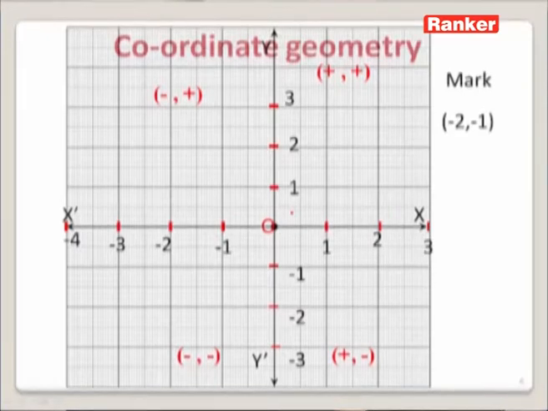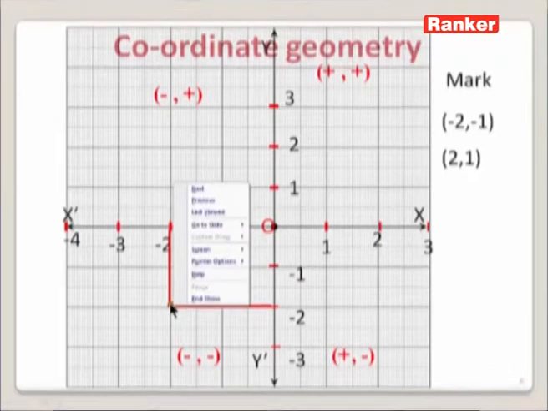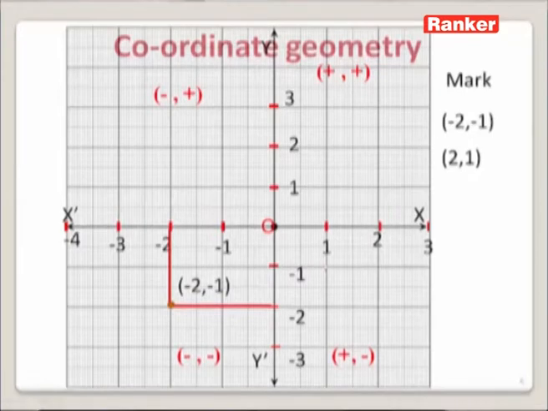If we observe this point -2, -1, we can say that -2 is the x coordinate and -1 tells us about the y coordinate. On observing this, we can say that this ordered pair lies in the third quadrant. So, this is how we can mark -2, -1, which is in the third quadrant. This is the location of the ordered pair -2, -1. Now, let us mark 2, 1.